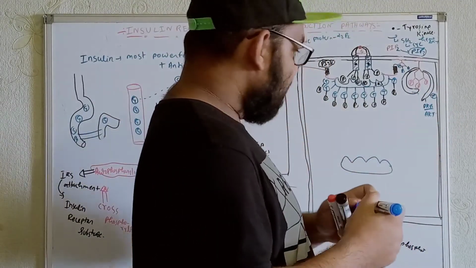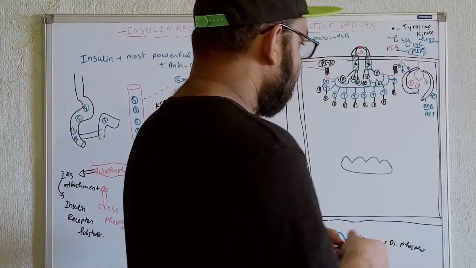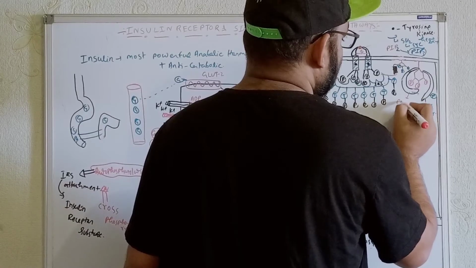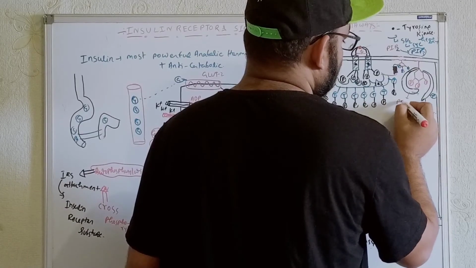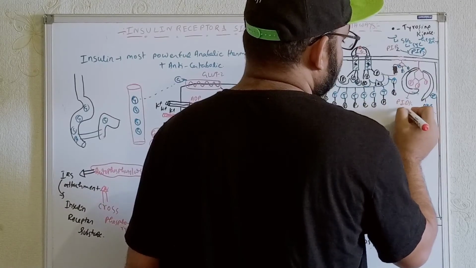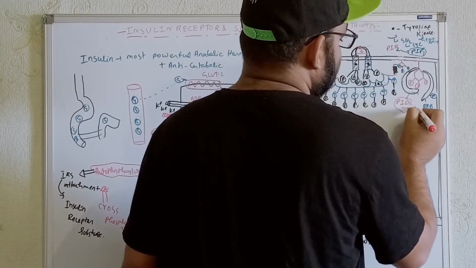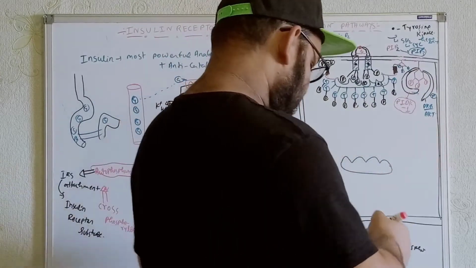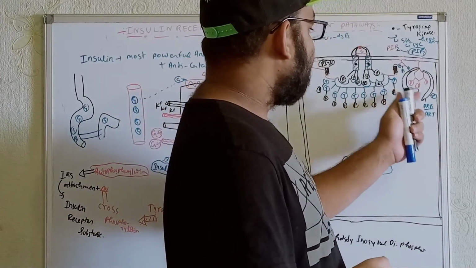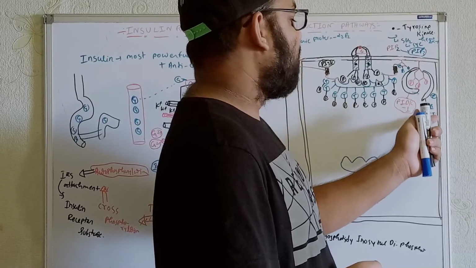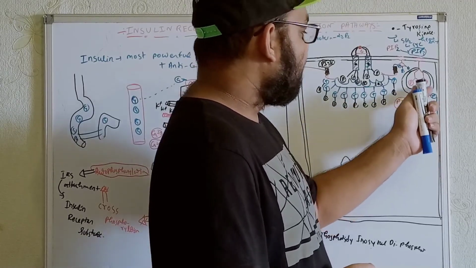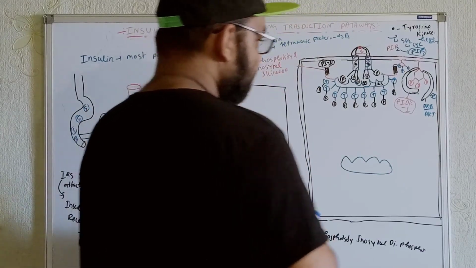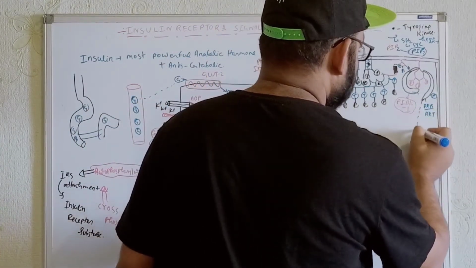Now, what is the name of this molecule over here? That is known as phosphatidyl inositol dependent kinase 1. Now, whenever this molecule adds the phosphate to the PKB, the protein kinase B or AKT molecule, at that time it will be activated. And whenever it is activated, it will give multiple signals within the cells.